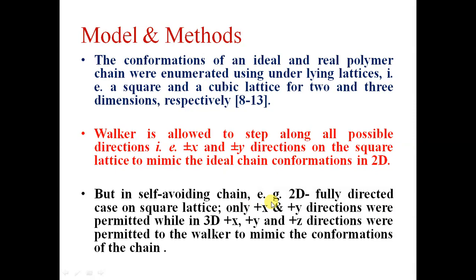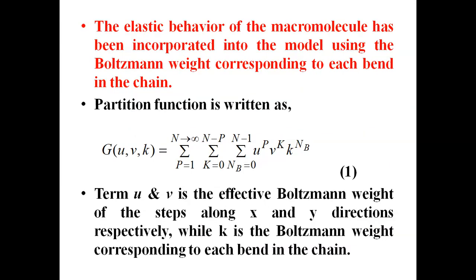So we solve this self-avoiding chain model for 2 dimension and 3 dimension, for the case of the partially directed block model as well as the fully directed block model. So this is your partition function. We can write the partition function in this manner. That is equation number 1. We use the effective Boltzmann weight of the chain monomer, the effective Boltzmann weight corresponding to